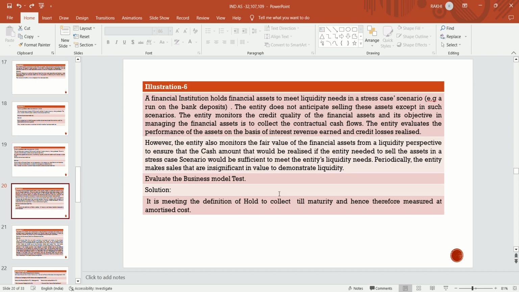So it is meeting the definition of the hold to collect business model test, meaning hold to collect till maturity, and hence the business model test to hold and collect the contractual cash flow is satisfied.